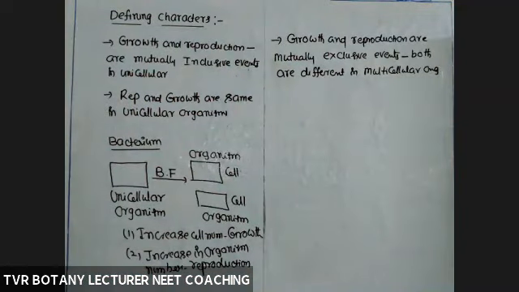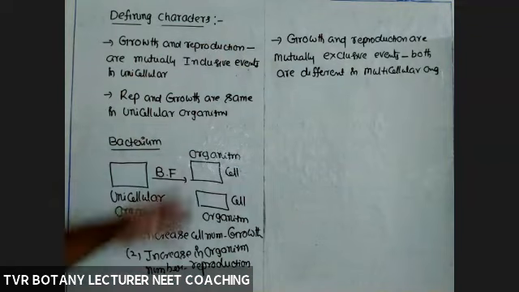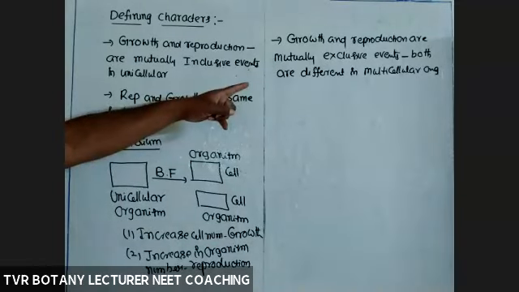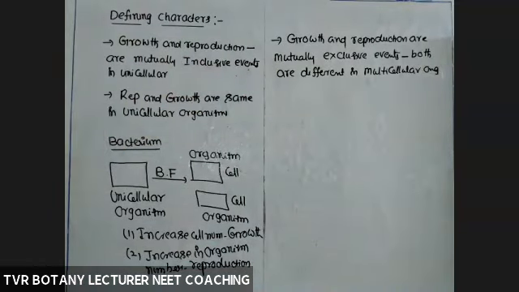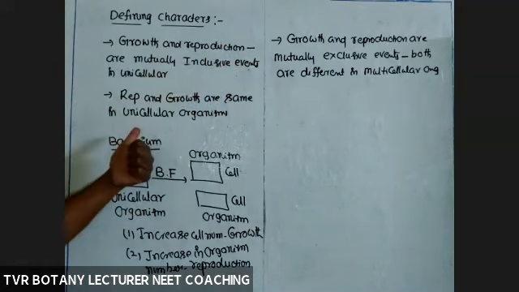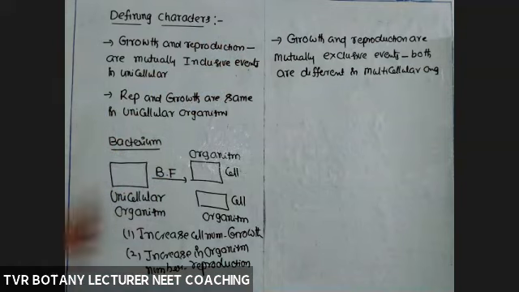So growth and reproduction are the same in the case of unicellular organisms. We can't differentiate them. But what about in animals? For example, take human beings. Division of a cell into two daughter cells is itself not a reproduction. Production of a new organism from a zygote is reproduction. So in all multicellular organisms, both are different, separate events. But here they are not separate, both are included in one event. So see the difference.